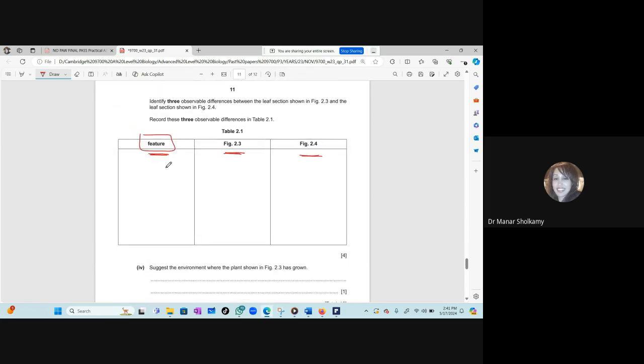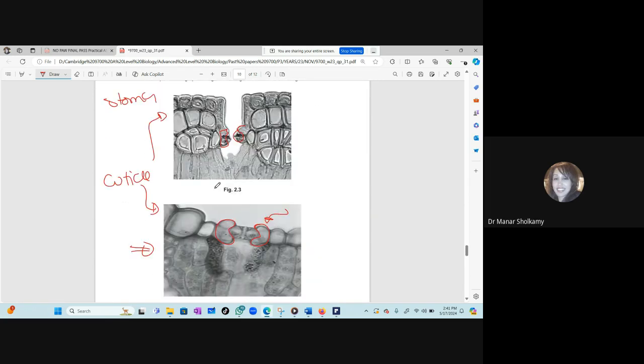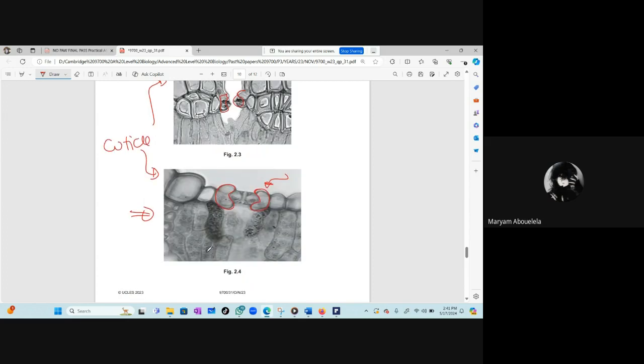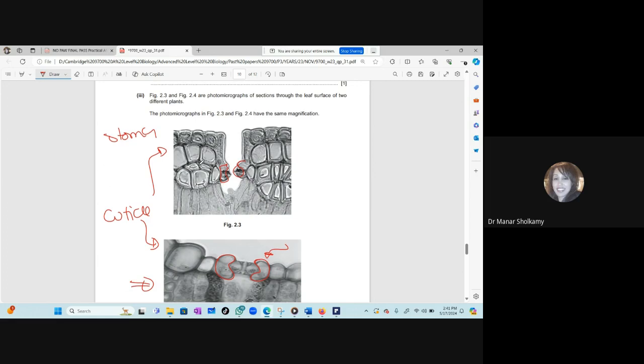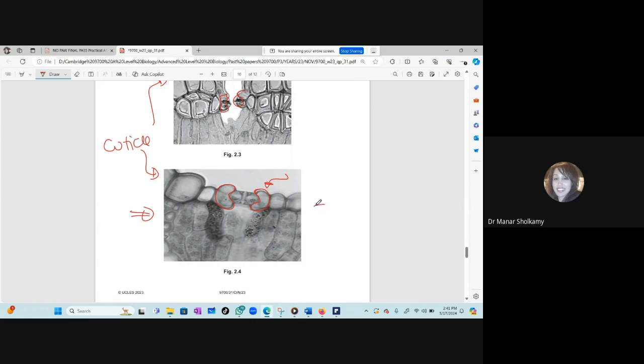How many marks is that? This is 4 marks. So we want 4 features. We said cuticle, we said stomata. You can compare the guard cells. What else? Mariam, can you give the last feature? The cells that are surrounding the guard cell in 2.3, they have more cells, the cortex, and the other one, there is less cells. Okay, this will also be considered correct, as long as it's valid. And here the epidermal cells, they look small. And here the epidermal cells, they look a little bit bigger.